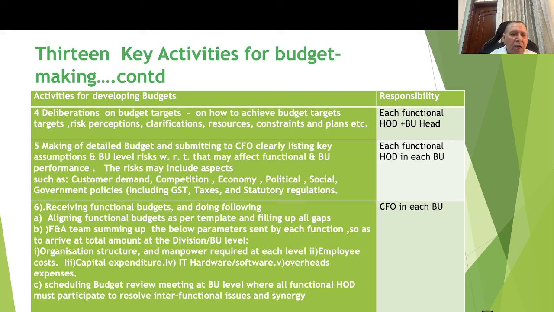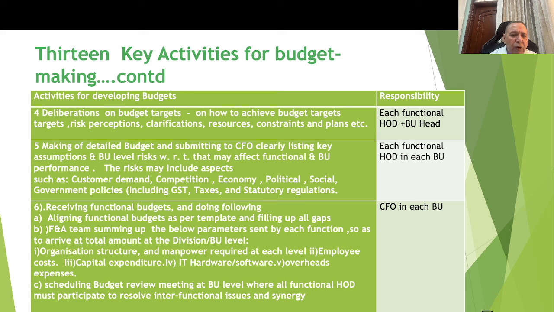So the F&A team will be consolidating the total organization structure and manpower required at each level, employee cost, capital expenditure, IT hardware, software, overheads, expenses, etc., which have been previously given by the respective functional heads, duly approved by the BU head.